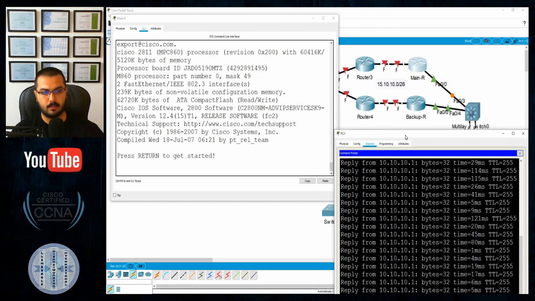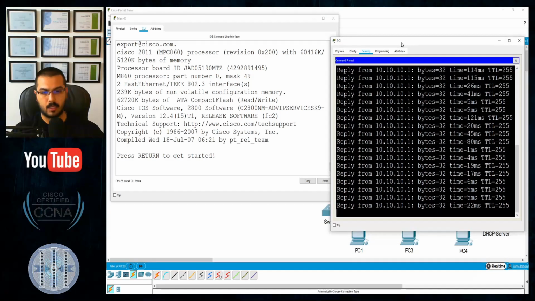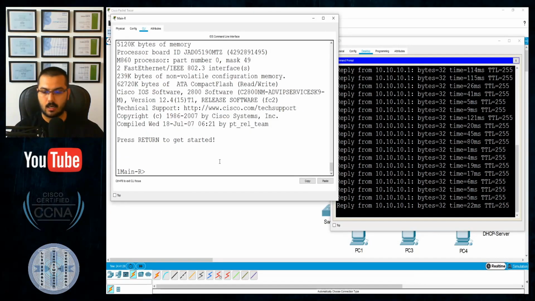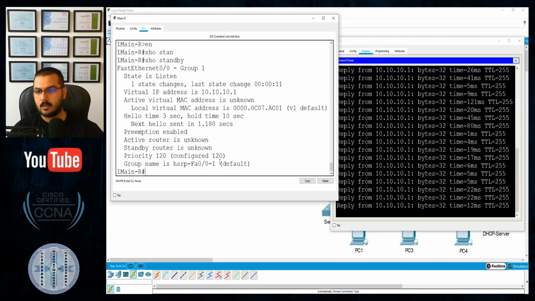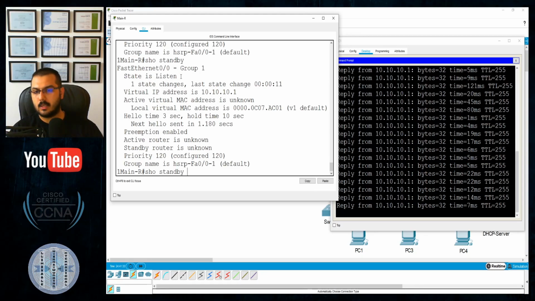Let's see if the ports are up. Ports are negotiating. Enable, show standby. Listening. Still listening. If preempt works, then this one will become active, not standby. Speaking.